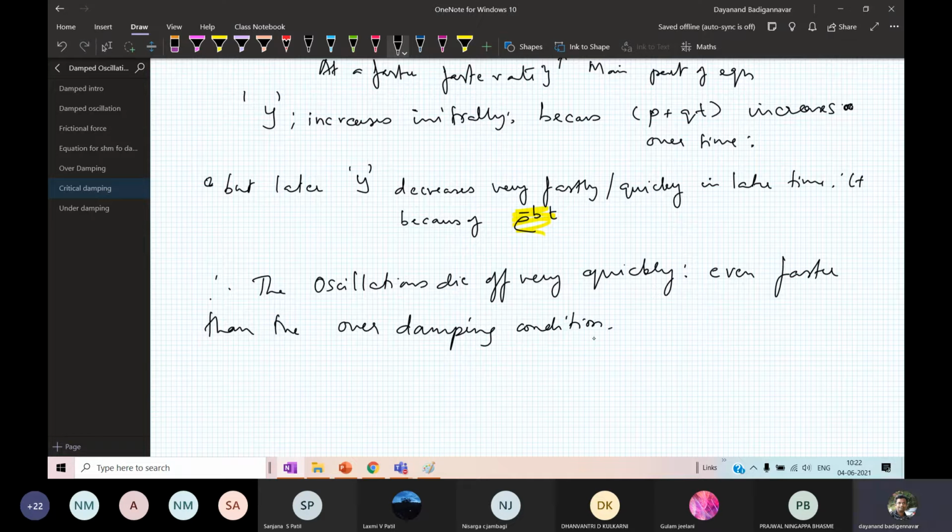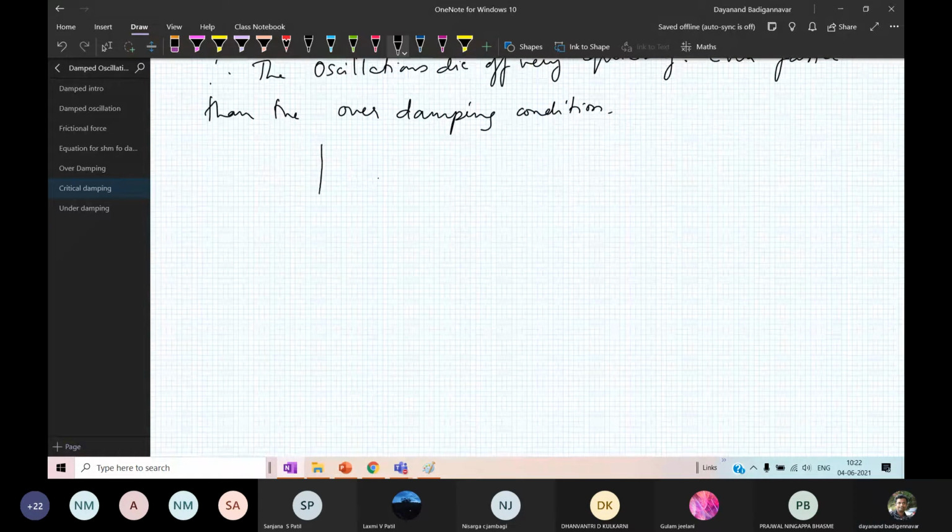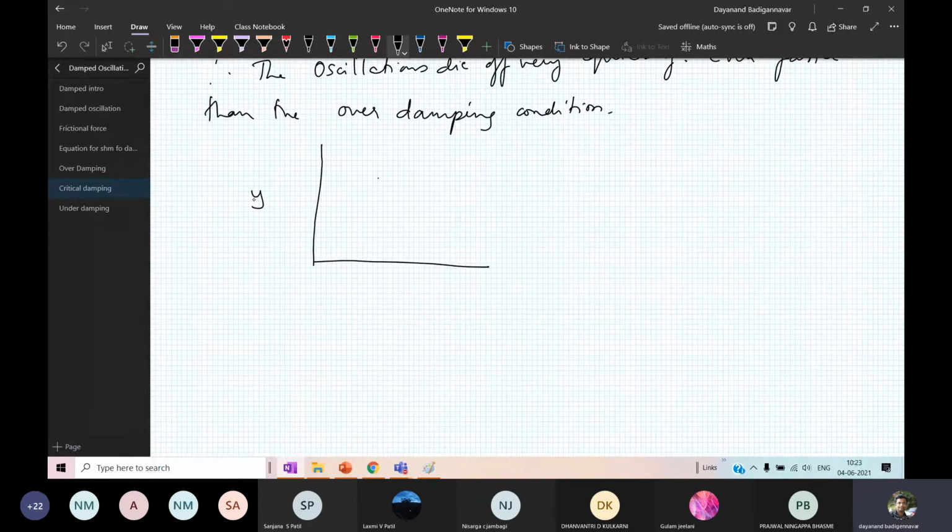Now if I plot a graph for this, this is the amplitude y, and this is time t. First, the graph for when b is greater than omega, the first condition. This is the graph you get for the first case.